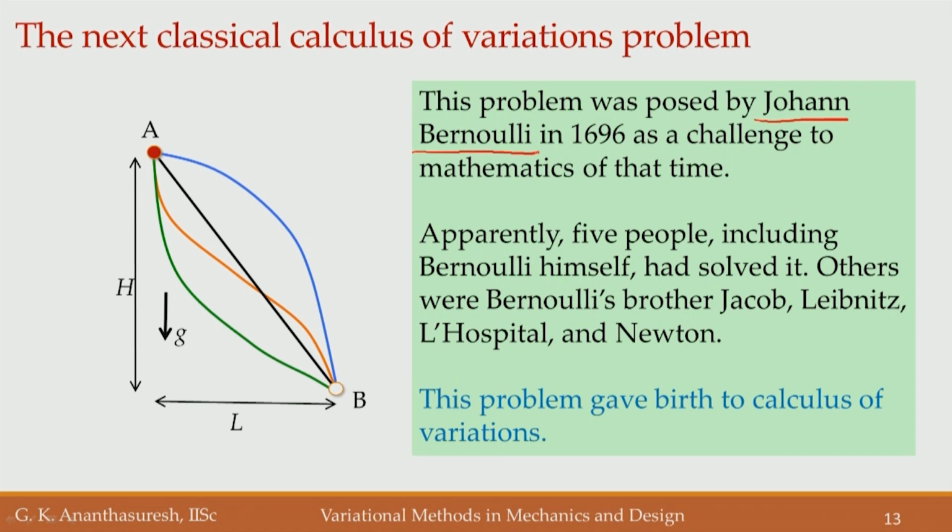In 1696 he posed this problem in a mathematics journal and gave time till Christmas for everybody to respond with the answers, and at that time he had solved it himself, and he also had a brother, Jacob Bernoulli, who had also solved it, and Leibniz, who was his close associate, had also solved it, and L'Hopital, whose name you must be familiar with in the case of finding limits. These four, including Johann Bernoulli himself, Jacob Bernoulli, Leibniz and L'Hopital, had solved it.